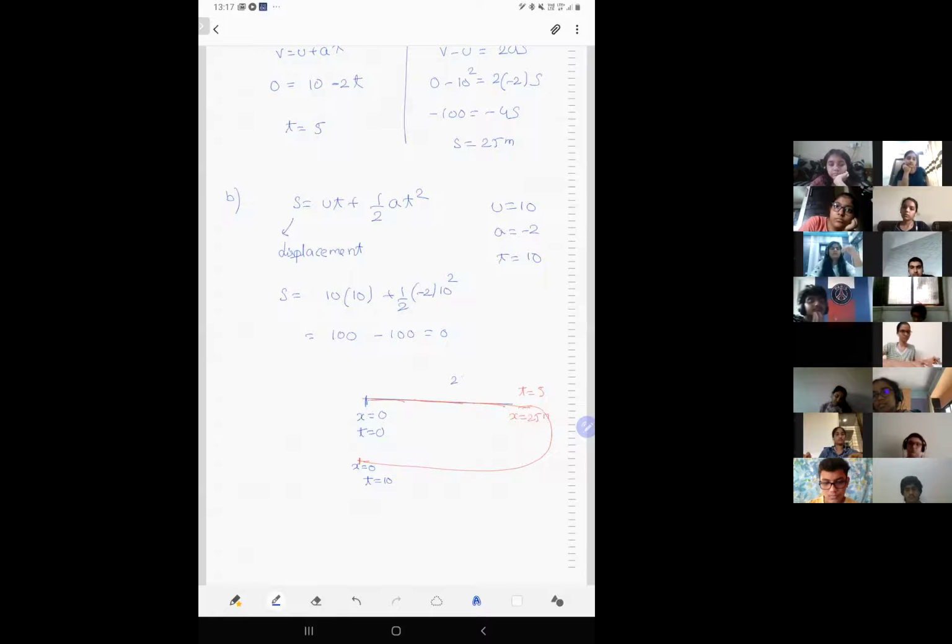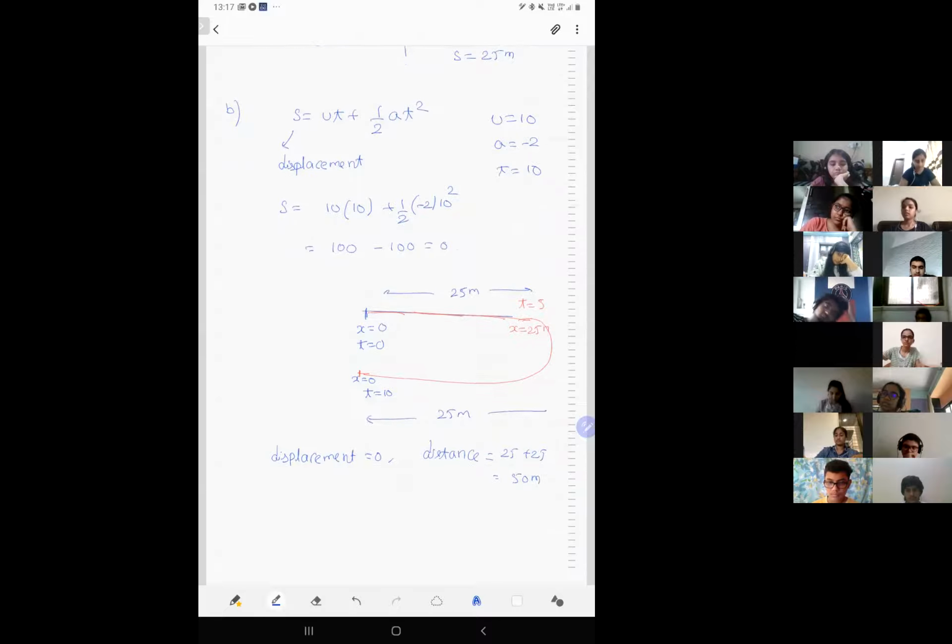But how much was the distance? You went 25 meters front and you came back 25 meters back. So displacement is 0. Distance is 25 plus 25, 50 meters. I hope this was clear.